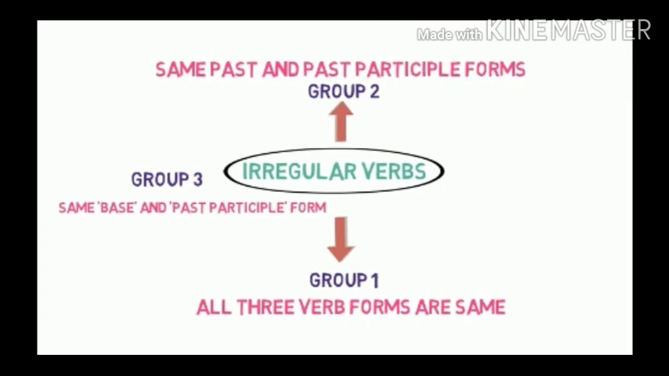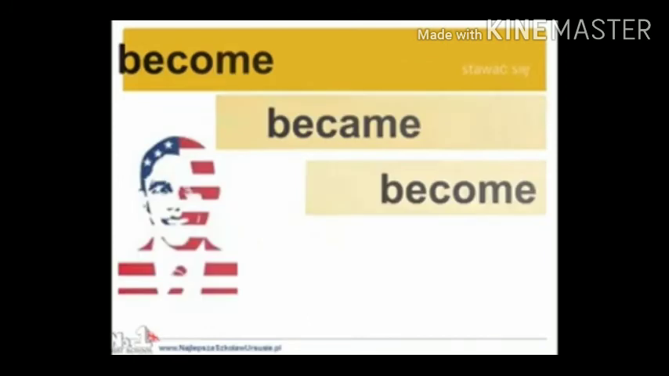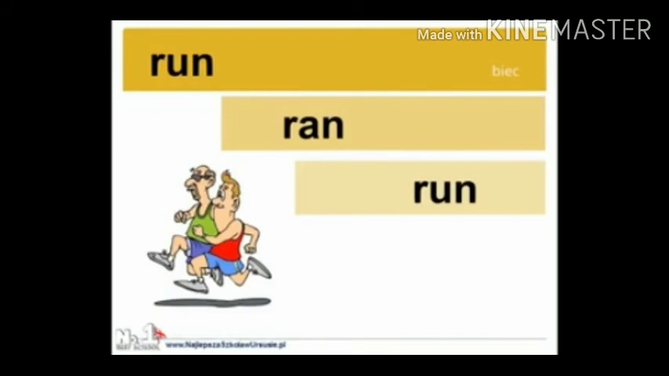Group 3 will contain verbs with the same base and past participle form. For example, come in base form converts to came in past form and in past participle form it again converts to come. Become in base form converts to became in past form and in past participle form it again converts to become. Run in base form converts to ran in past form and in past participle form it again converts to run.